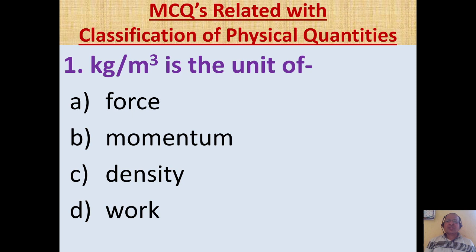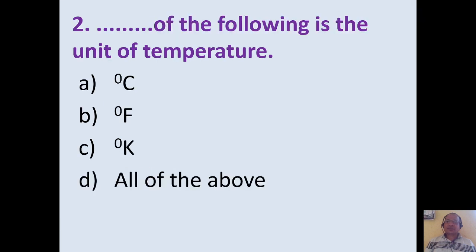So up to this part, let us have certain MCQs related with classification of physical quantities or systems of units. The first MCQ, kilogram per meter cube is the unit of. We know that kilogram is the unit for mass, meter cube is the unit for volume. So kilogram per meter cube gives mass per unit volume or mass upon volume, and this gives the formula for density. So we say that kilogram per meter cube is the unit for density. So option C is the correct one.